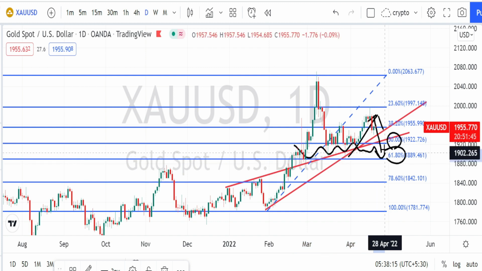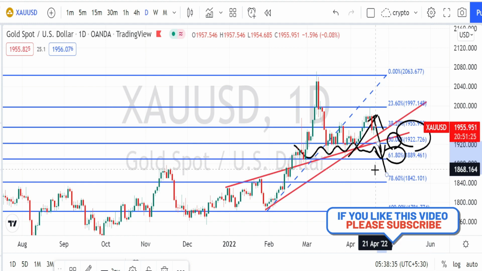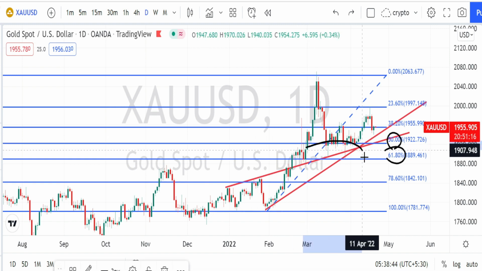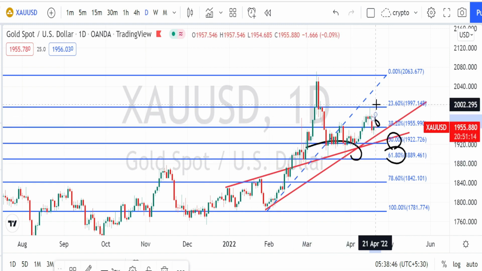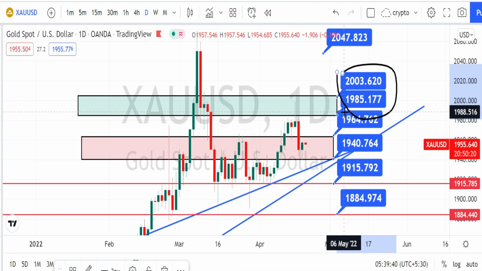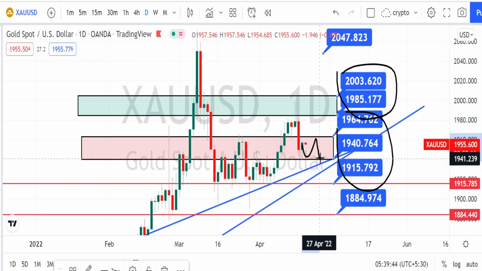Whenever the price action wants to trend back on the bearish trend reversal, it has to break this 50% support level, which is going to be around 1922, in order to fall further on the bearish trend reversal. So when we mark these support levels and the resistance levels, these are all going to be the resistance levels, and this is going to be the support level or resistance level for the current price action.